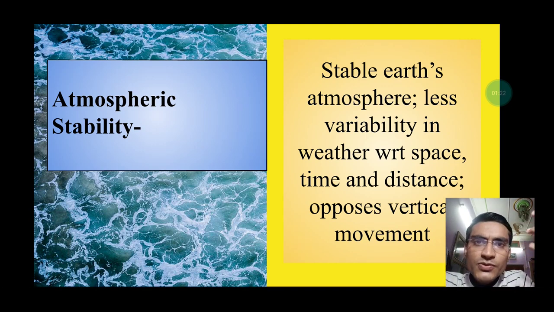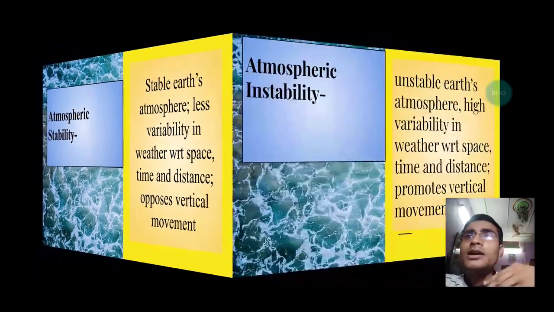So atmospheric stability in a very precise manner is a stable atmosphere of the earth which is less variable with respect to space, time and distance, and atmospheric stability means it opposes the vertical movement of the air masses. That means air masses resist moving in an upward or downward direction.